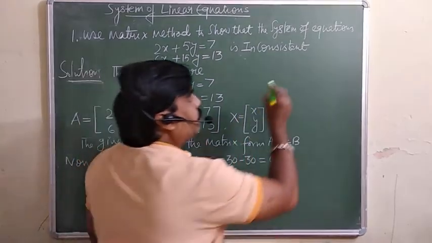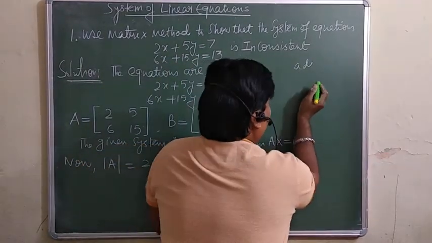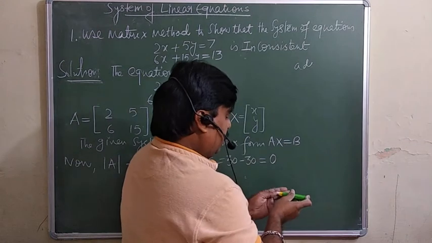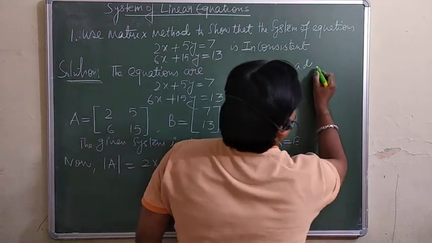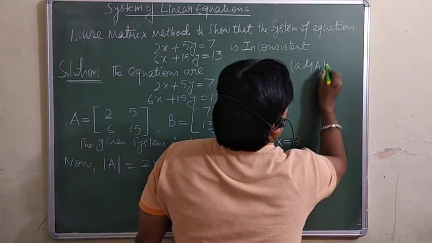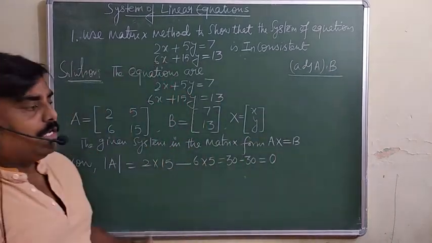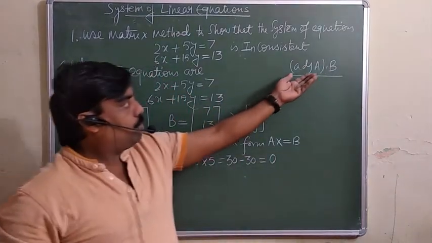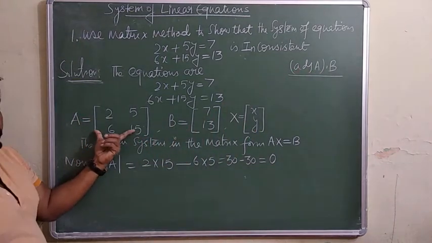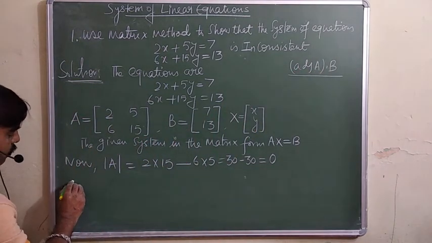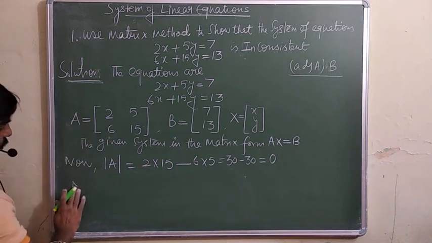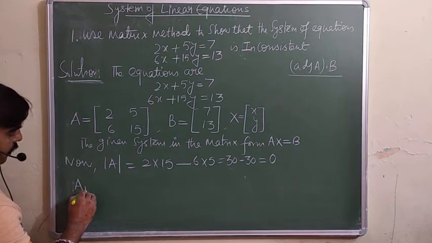Now what we will do, you are supposed to check adjoint A into B. You must check whether it is equal to 0 or not equal to 0. So first of all you have to find the adjoint of A. For the adjoint of A, we are supposed to find the cofactors of this matrix.